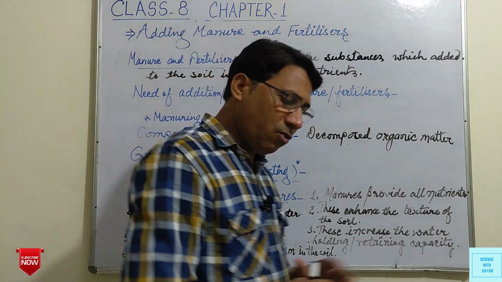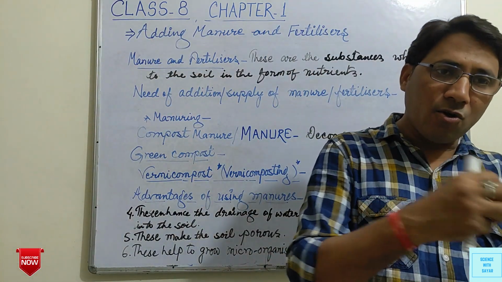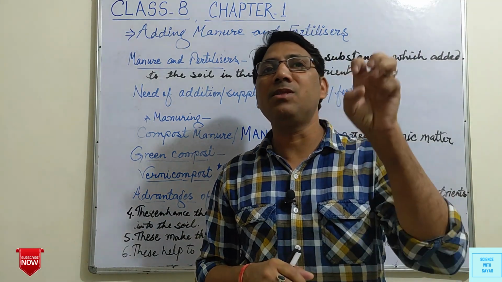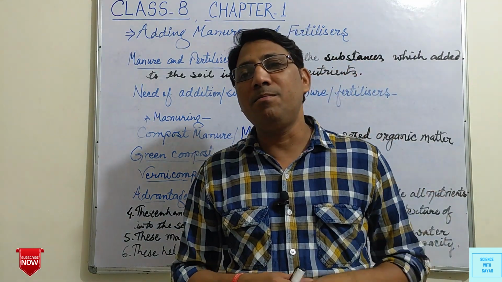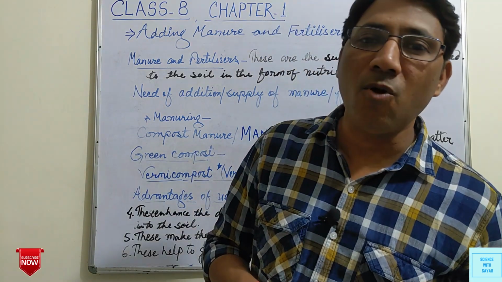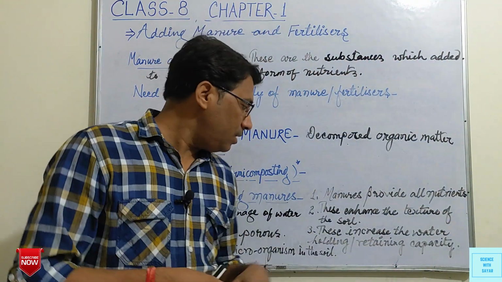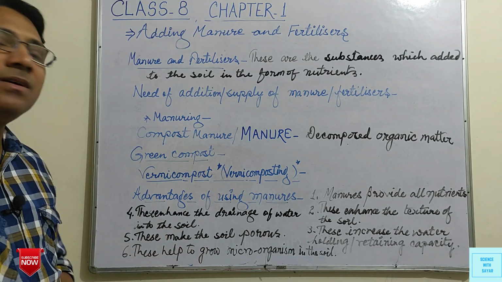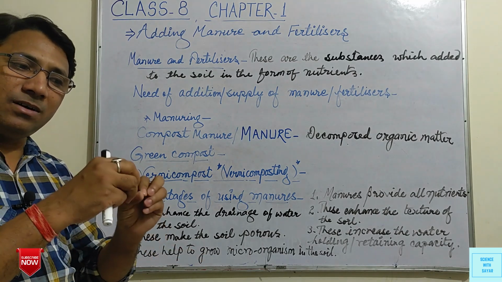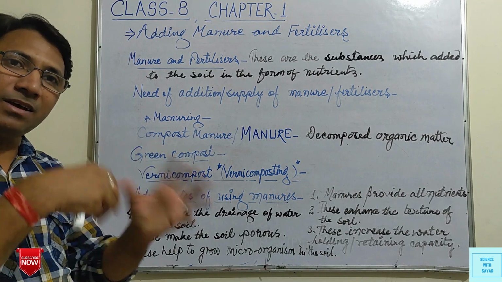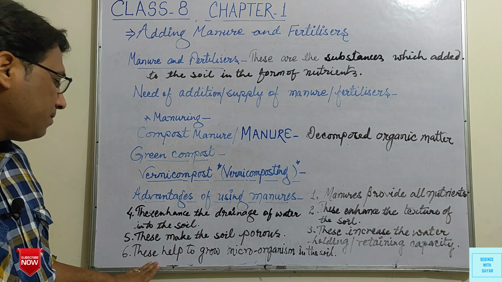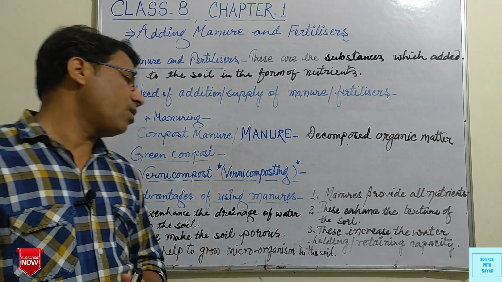If the particles of soil are very close to each other, there are not empty spaces between the particles, and this is not porous. So if we add manure to the soil, it becomes porous, and empty spaces may be there between the particles. The next is, these help to grow microorganisms.